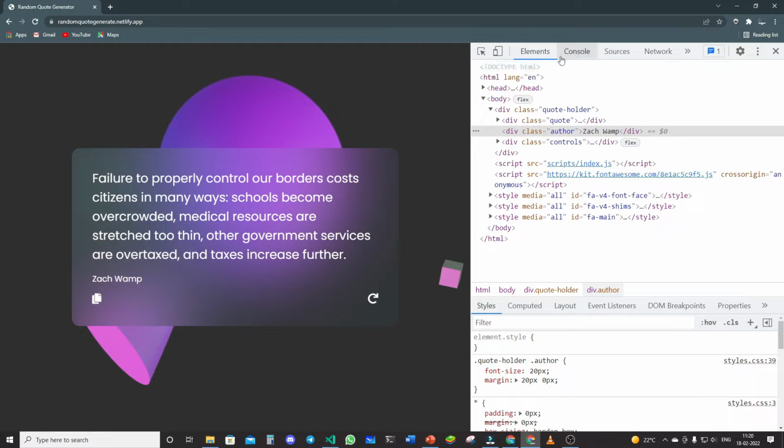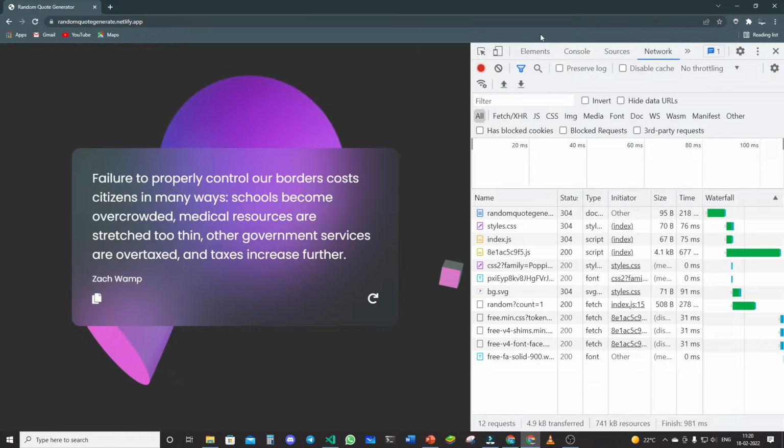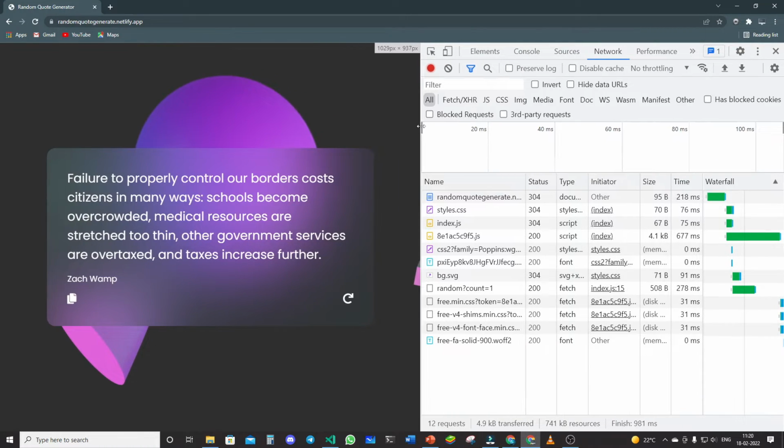Okay, let's try to see in the network tab. In the network tab, you can see all the resources which are transferred over here. Okay, you can see all these files are transferred, and this is totaling 741 kilobytes of resources, and 4.9 kilobytes are transferred, and 12 requests have been established. Okay, so let's try to see.